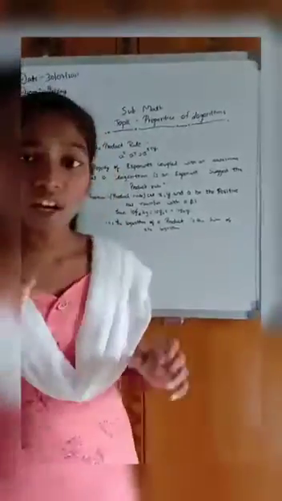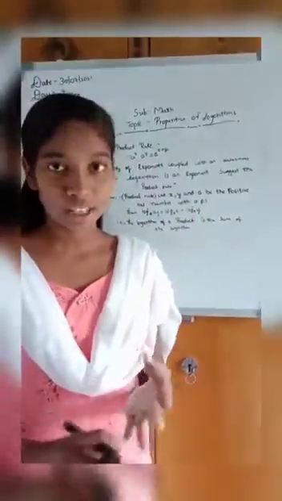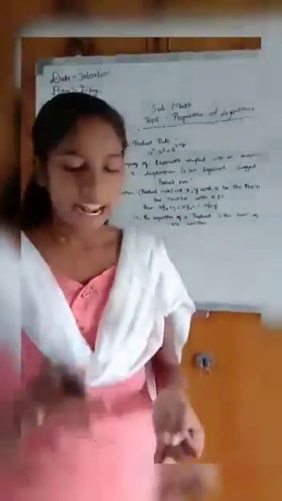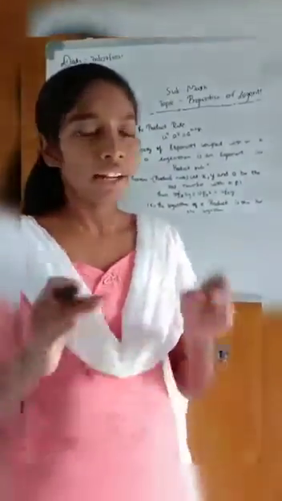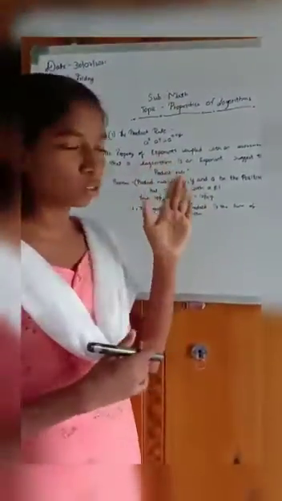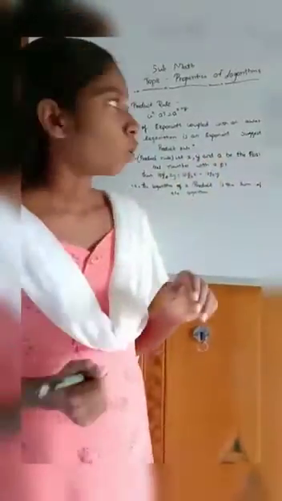The properties of the logarithm can be divided into three types. They are the product rule, the quotient rule, and the power rule. Now, first of all, let us learn about the product rule.